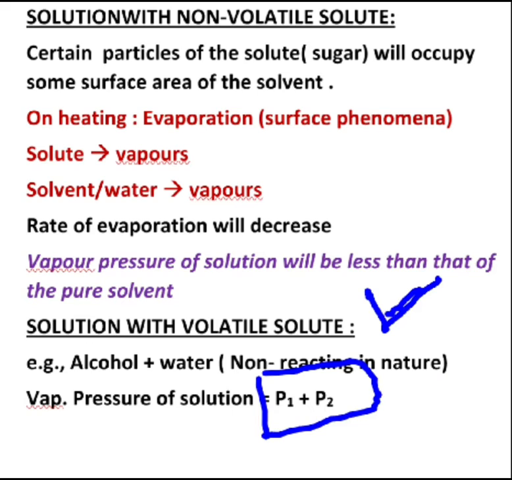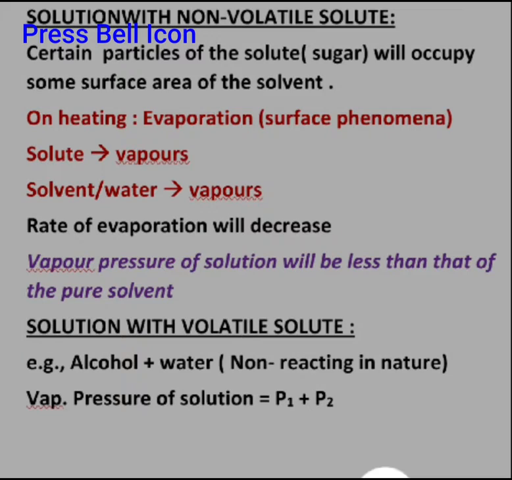So in the case of an alcohol-water mixture, say P1 is the partial vapor pressure for alcohol and P2 is the partial vapor pressure for water. So it will be the combination of both of them. Is it clear? So that's the concept of vapor pressure for a non-volatile solute or a volatile solute. Now further we'll move to Raoult's law and its relation to the vapor pressure.